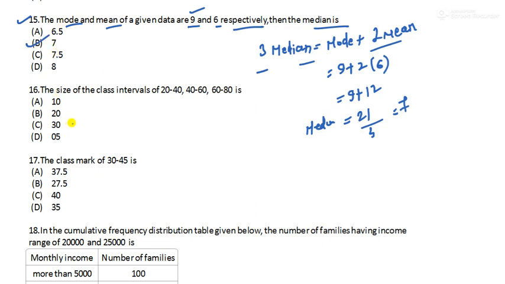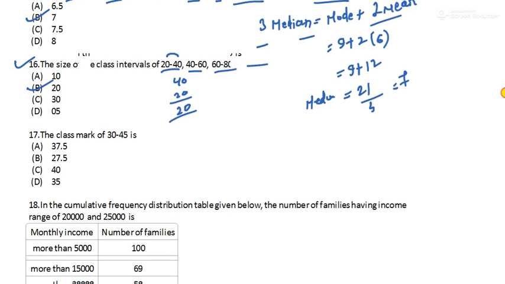Okay. Now moving to question number 16. The size of the class intervals 20 to 40, 40 to 60, 60 to 80 is dash. So size is the difference between upper and lower limit. 40 minus 20 or 60 minus 40, whatever you do, you get 20 itself, right? So this is our right answer. Option B.